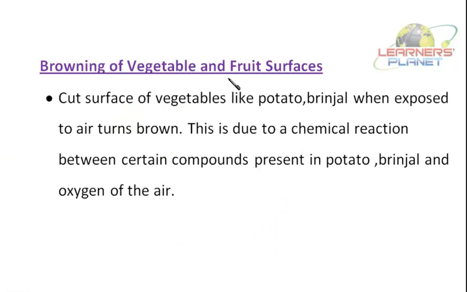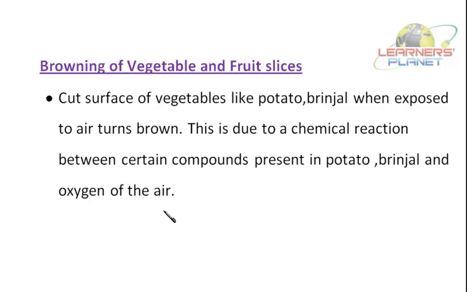Browning of vegetable and fruit slices. You must have observed that the cut surface of vegetables like potato and brinjal, when exposed to air, turns brown. This is due to a chemical reaction between certain compounds present in potato, brinjal and the oxygen of air.